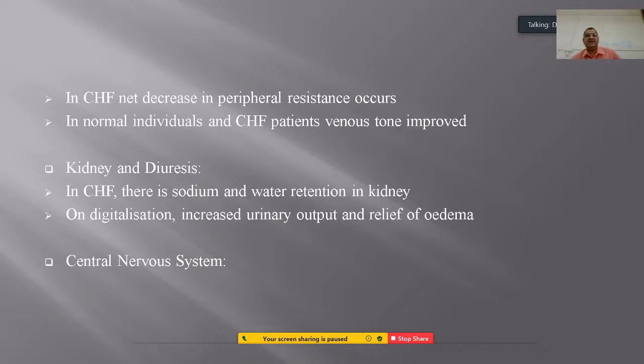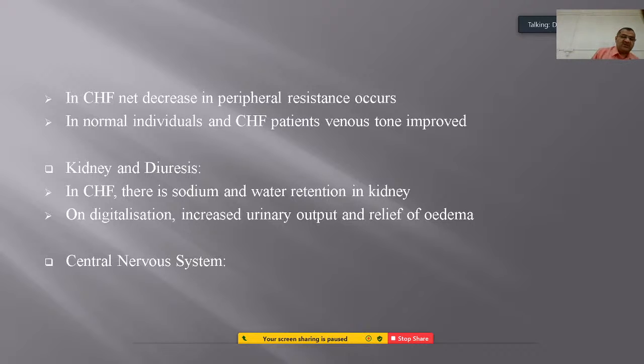In congestive heart failure patients, venous tone will be improved, whereas regarding the action of this drug on the kidney and diuresis, there is sodium and water retention, especially in the kidney. That's the disadvantage. On digitalization, increased urinary output and relief from edema occurs.